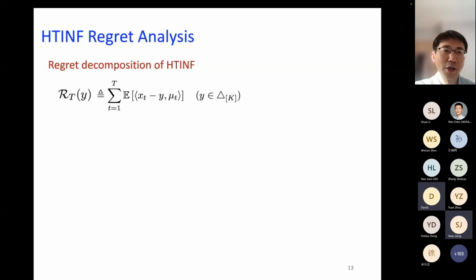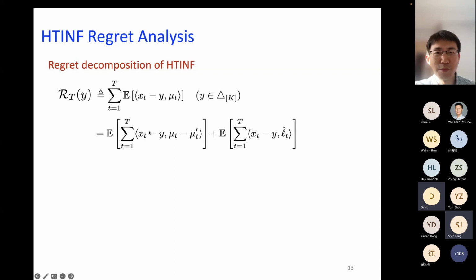Now I'll briefly talk about the analysis idea, because this is going to be useful for explaining our adaptive algorithm as well. First, let's take a look at the regret decomposition of HeavyTailed AdaTINF. This is a common expression. Here y is a one-hot vector, mu is the mean of the distributions, and x is our probability distribution for choosing arms. So this is by definition.